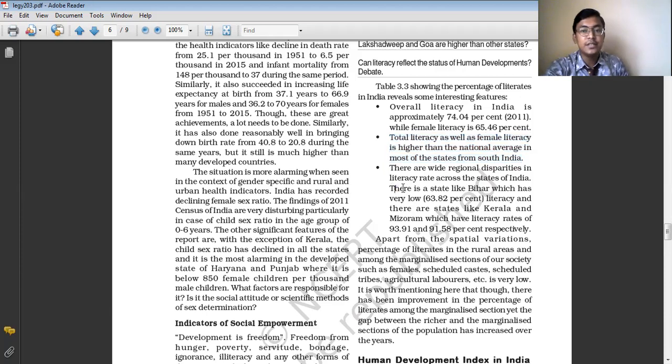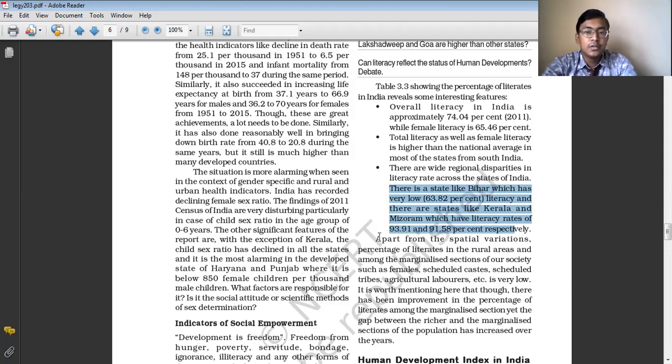Bihar is the state which has recorded the lowest literacy rate. Only 63.82% of the population of Bihar is literate. Whereas in Kerala, 93.91%, that means about 94% of people are literate, and in Mizoram 91.58% are literate. This variation also shows the social background of the people. Where society is developed, where people have a broad mind and are aware of the importance of education, the rate of literacy is higher.